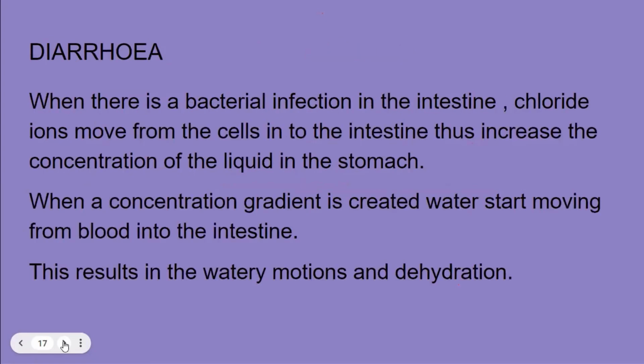What is diarrhea? Diarrhea is a particular example of, you can say, plasmolysis. Whenever we have a bacterial infection in our stomach, bacteria will start producing poisonous toxic substances, due to which the salts come out of the cells into the intestine. When the salts start coming out of the cells into the intestine, the concentration of the liquid food in our intestine increases. It becomes a hypertonic solution.